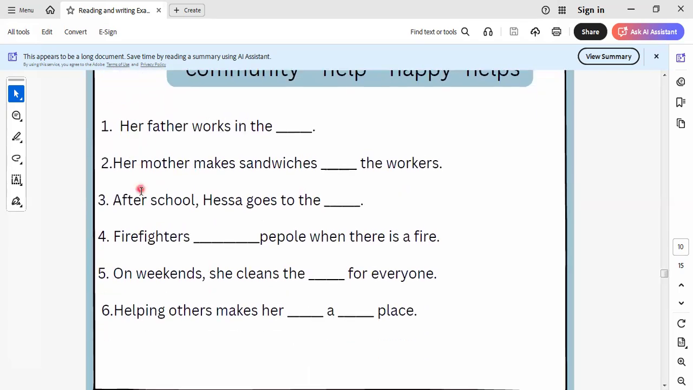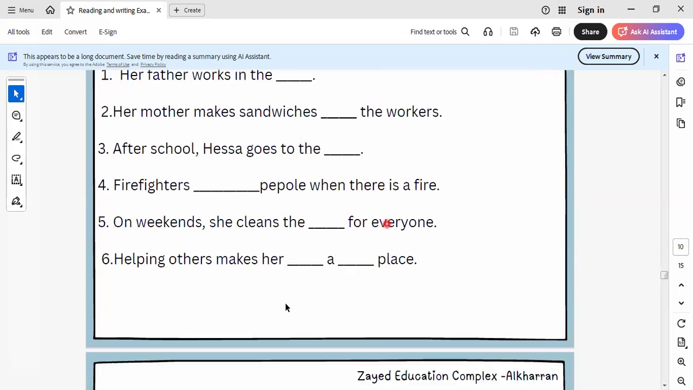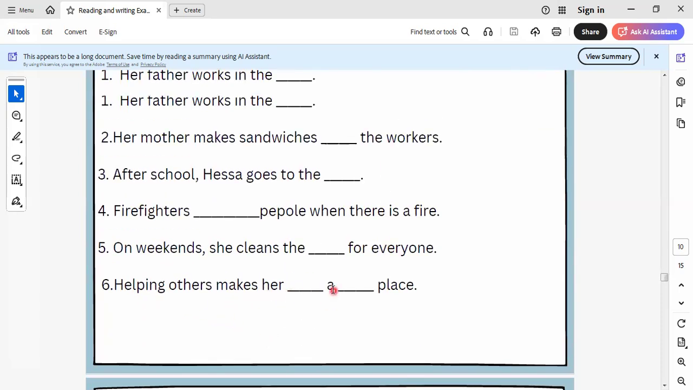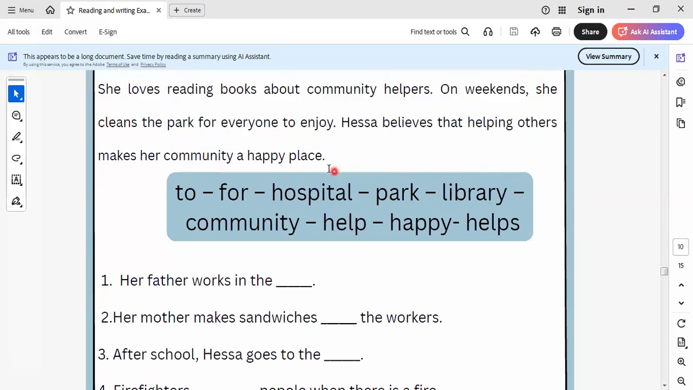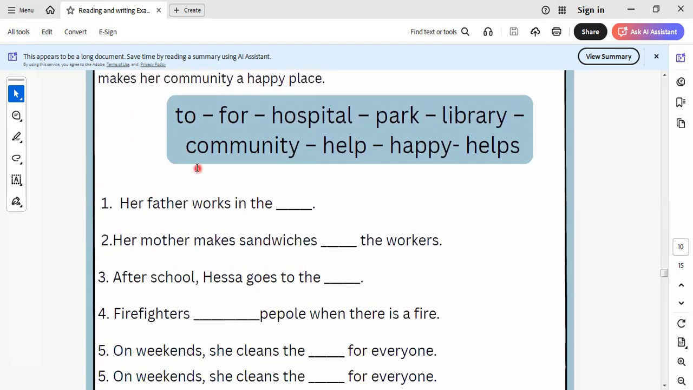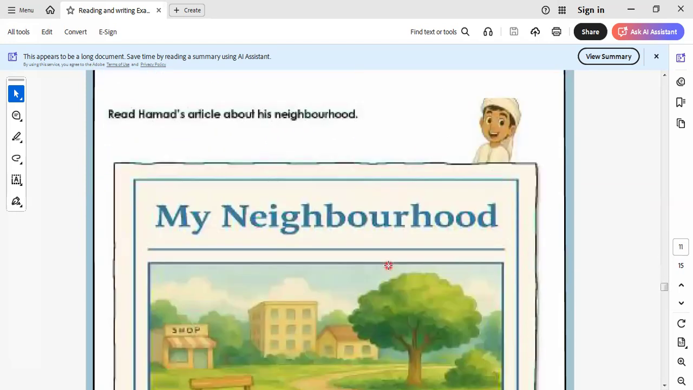Let's go to the next sentence. On weekends, she cleans the space for everyone. Cleans what? Cleans the park. Cleans the park. Helping others makes her what? Helping others makes her community a happy place. Let's go to another item here.